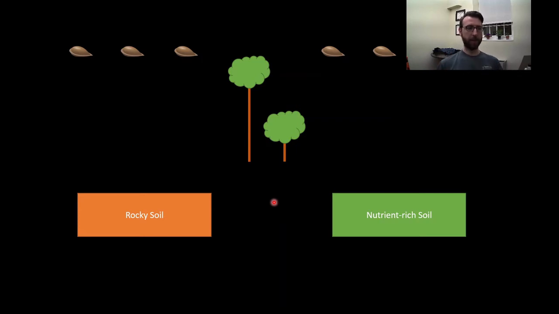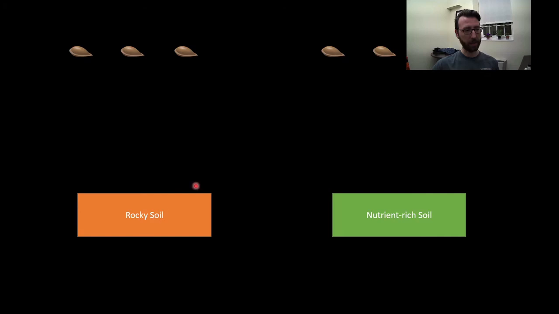Okay, let's talk about this genes by environment interaction in a little bit different of a way. Let's say we've got a seed, and that seed is going to grow into a tree. And that tree has a potential to be between this height and that height, depending on what sort of care it's given, right? This is the range that that tree can express the variable of height. So let's say we have some seeds, and we plant them in rocky soil, or we plant them in this nutrient-rich soil. And then we wait for them to grow.